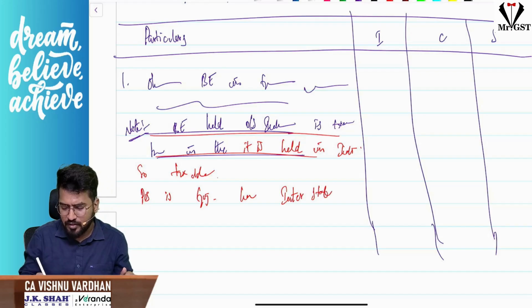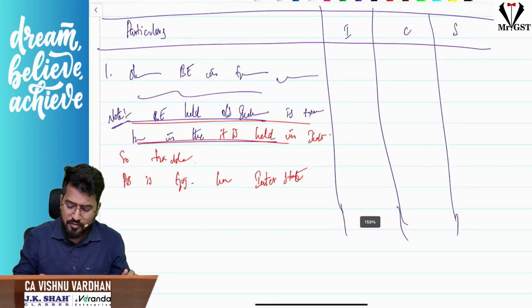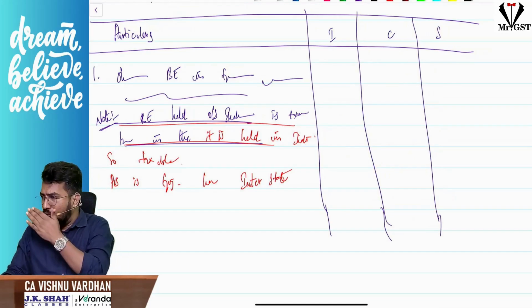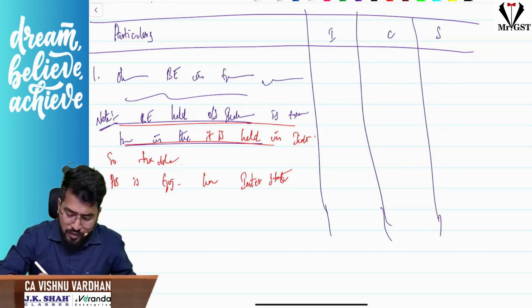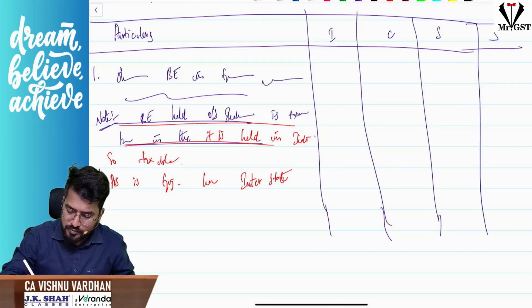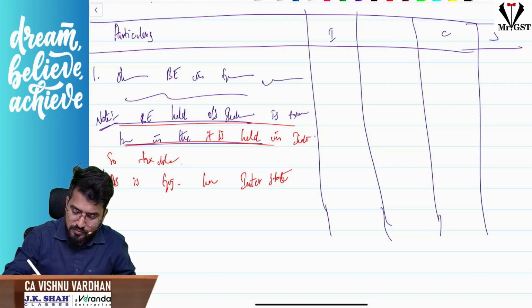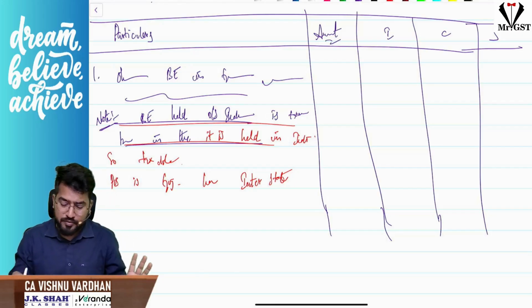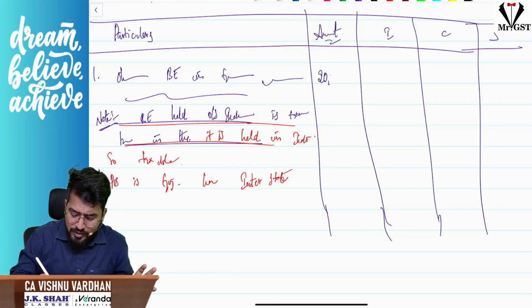hence interstate supply. Sorry, I forgot one point here: one column, the amount column. First maintain the amount column also. Amount column 20 lakhs.